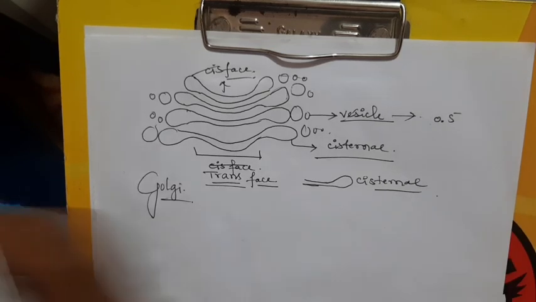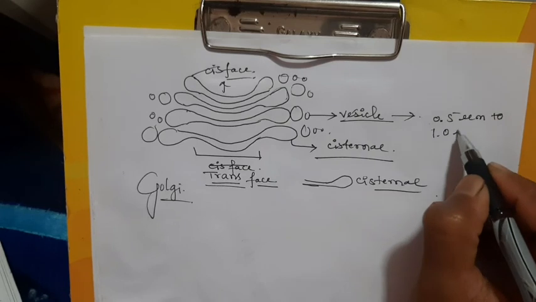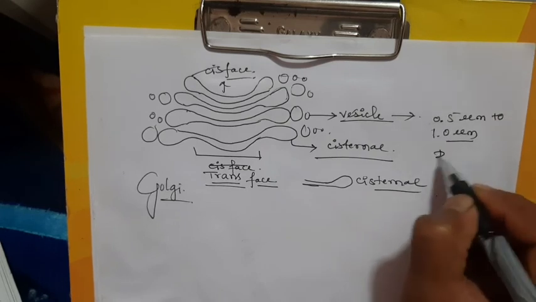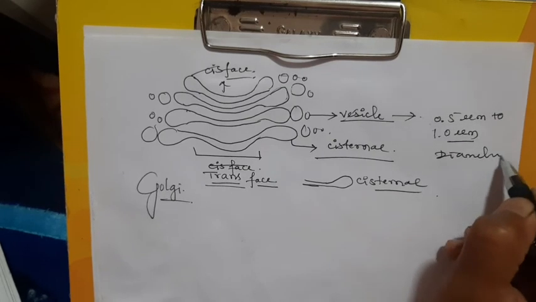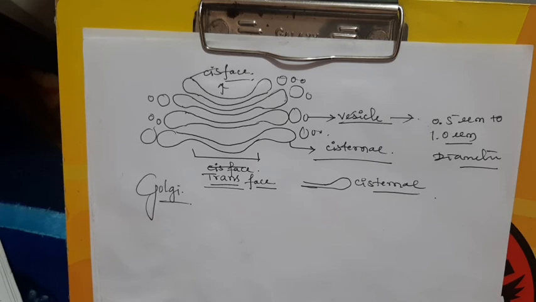The vesicles which arise from the Golgi complex are usually 0.5 micrometer to 1.0 micrometer in diameter. This is all about the Golgi complex structure.